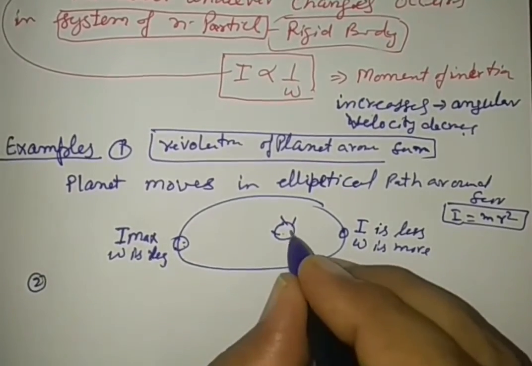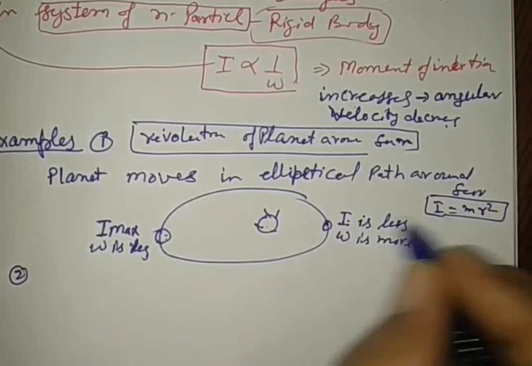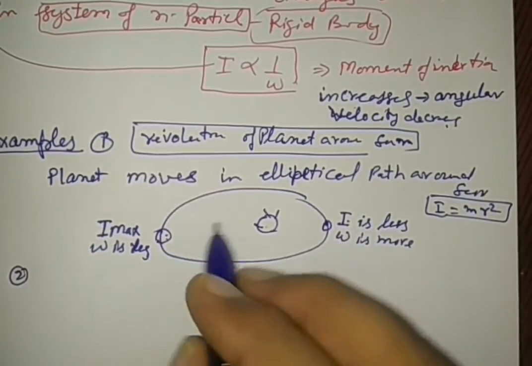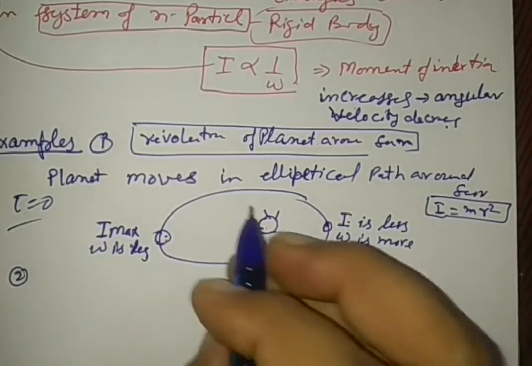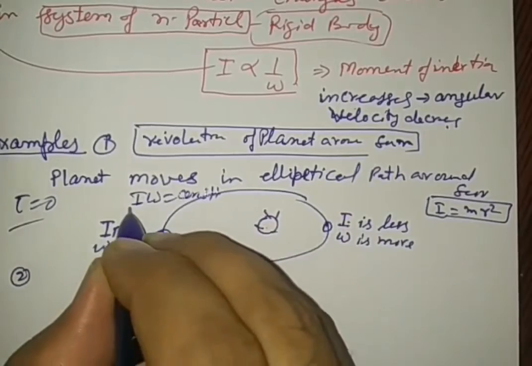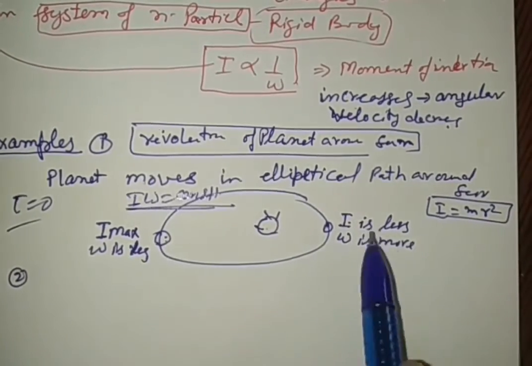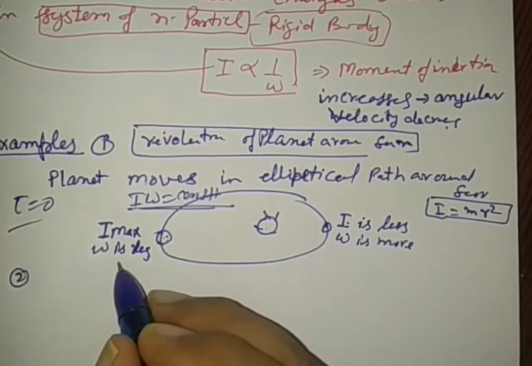So if the distance decreases, I becomes less. Here R is more, so I is more. When no external torque acts, the product of I omega is constant. I omega is constant means if away from the sun, omega is less.